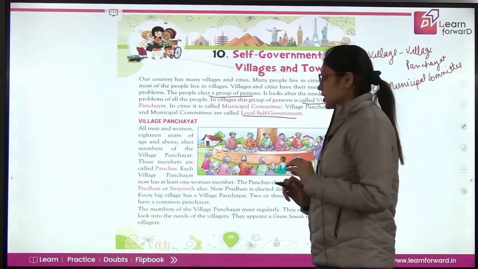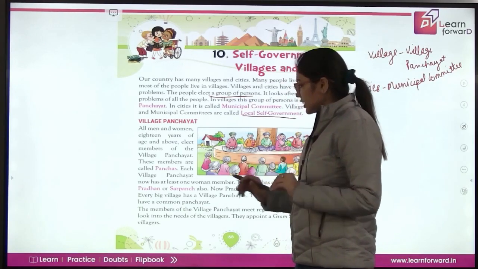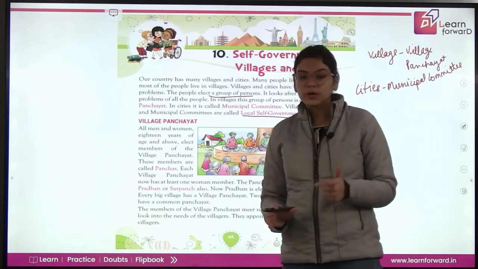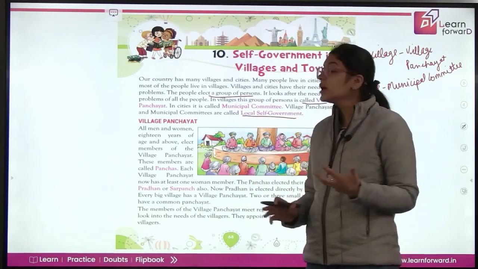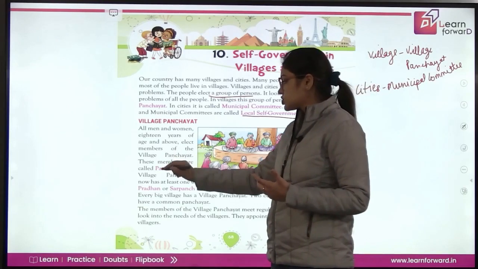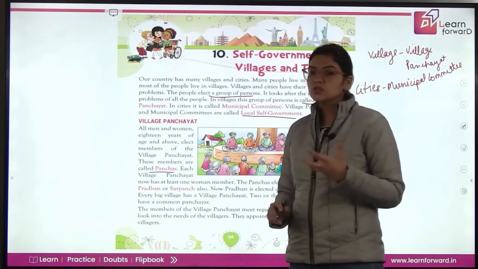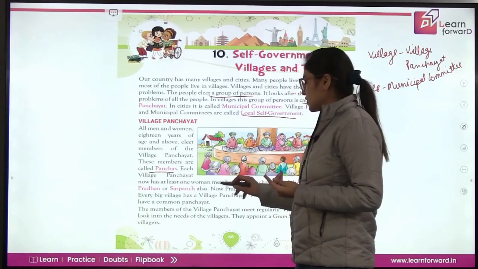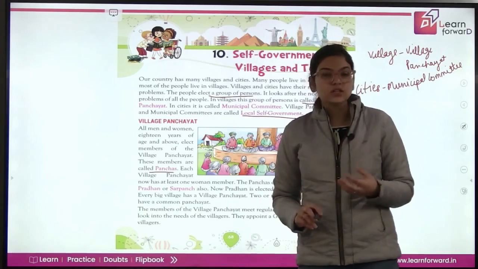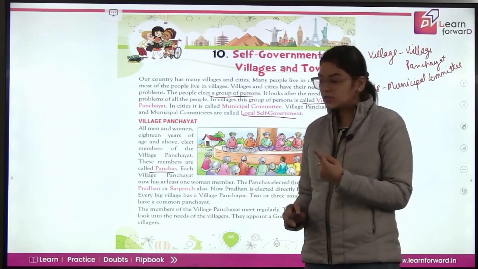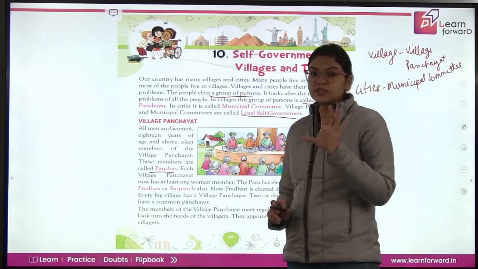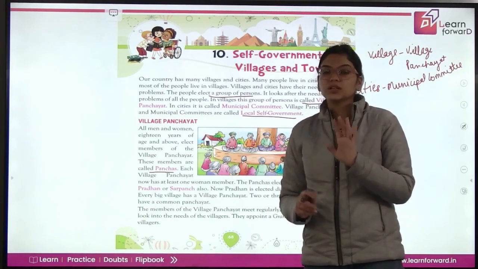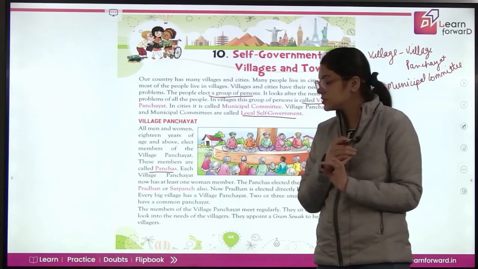Now village panchayat. All women and men 18 years of age and above elect the members of the village panchayat. The members are called panchas. इन्हीं लोगों को panchas बोला जाता है. Each village panchayat now has at least one woman member. So now it is necessary to have one woman member in these panchas. Panchas is basically 5. In Hindi, panchas is denoted by the number 5, जो 5 को बोला जाता है और उसमें से एक women candidate होना बहुत जरूरी है.